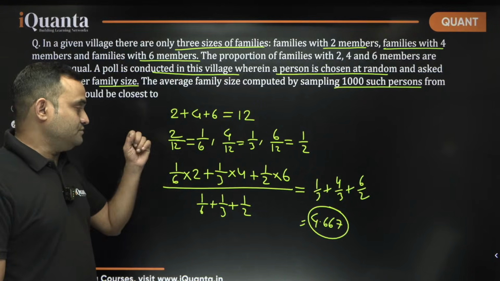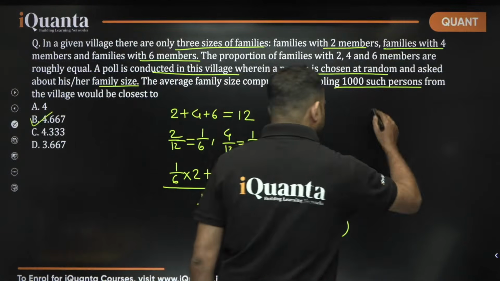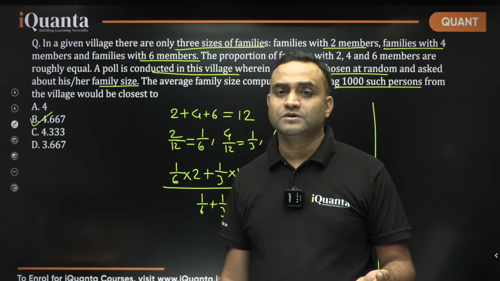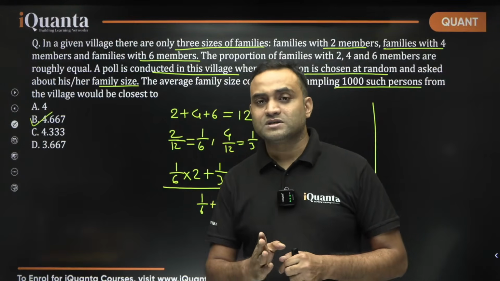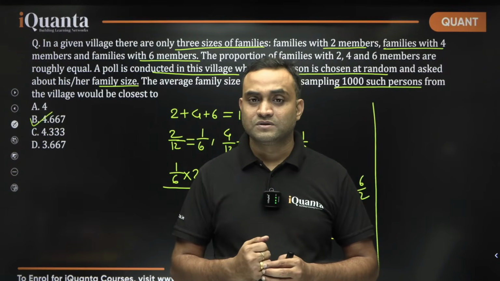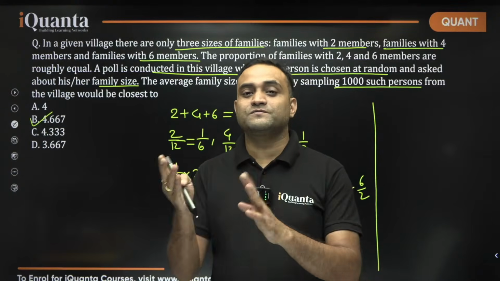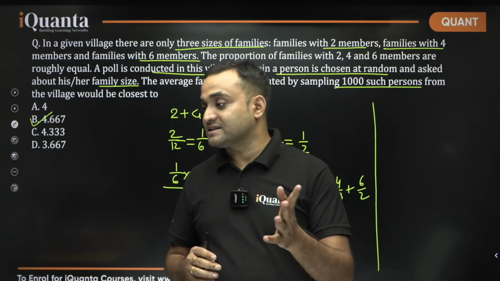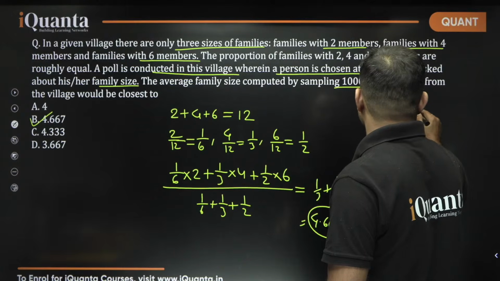See, if there are 12 people, each family, one family of 2 members, one family of 4 members, one family of 6 members. So if we are taking only 12 people, what will happen? 2 members are from 2 member family. So 2 out of 12, 1/6 of the people will be from 2 members family, 1/3 of the people will be 4 members family. क्या कह सकते हैं? अगर ज़्यादा नंबर ले लो, मान लो कि there are 36 people.